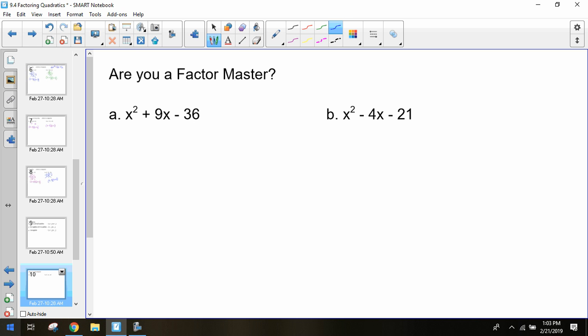So we know one of our answers is going to be negative, one positive, and they have to add together to get 9. So what are some factors of 36? What are 2 numbers that multiply to get 36?